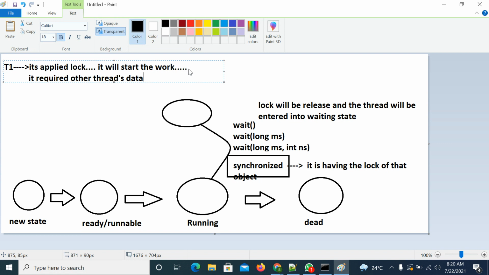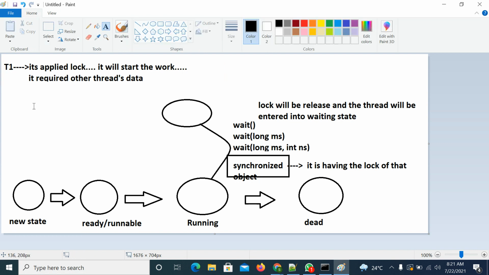So in this case, we will apply the wait method. If you apply the wait method on the T1 thread, what will happen? The T1 thread releases the lock and will enter into waiting state so that the T2 thread gets the chance to execute and complete the task. Once the task of the T2 thread is completed, the T2 thread has to give the notification to the T1 thread.